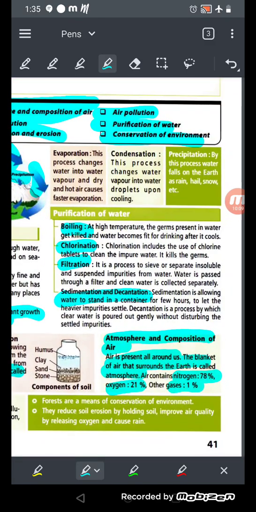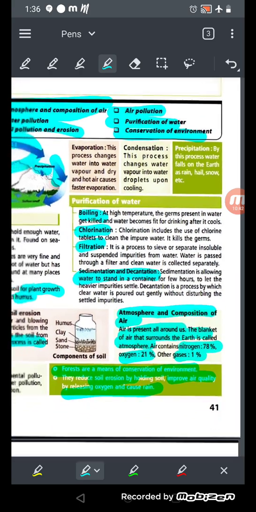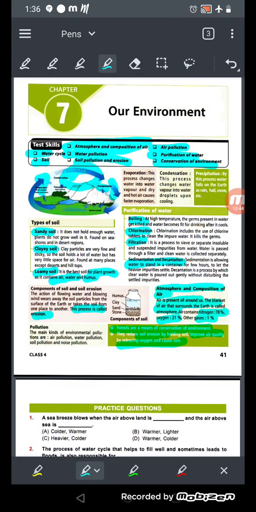Okay. Now see here, forests are a means of conservation of environment. Why are forests there? Conservation of environment means to protect the many plants and animals who live in the forest. Okay, and also to give us many food products, many medicines, and wood products, and also to provide us with rain. So they reduce soil erosion by holding the soil, improve air quality by giving us oxygen rich air, and by releasing oxygen and causing rain. Okay, so these are important. Now let's see the practice question.